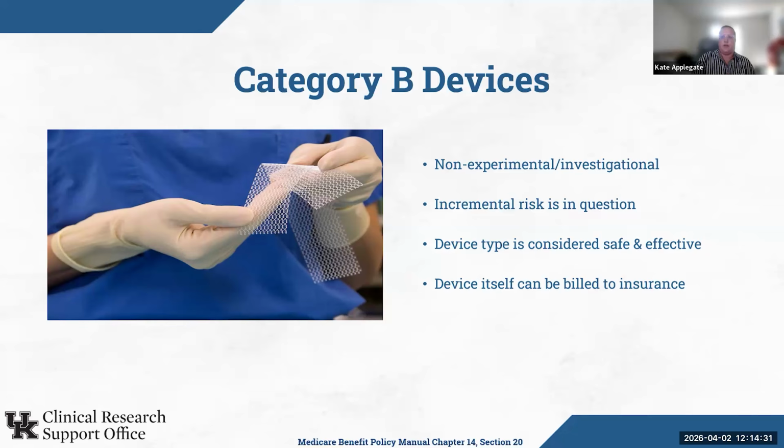That means basically the difference between the new device and existing similar devices and their functions. These studies are conducted to fine-tune the device function and or provide further support for efficacy. And in these types of studies, the device itself can be billed to patient insurance along with other routine care items and services. Next slide, please.